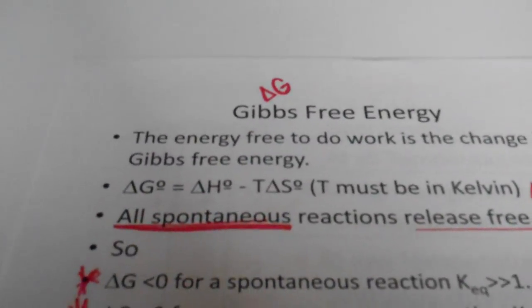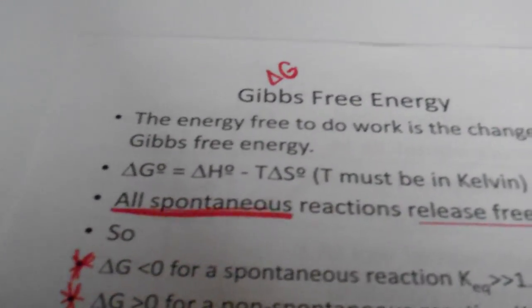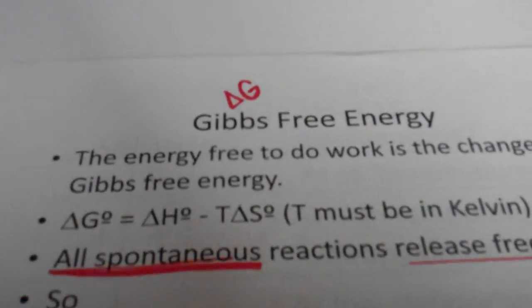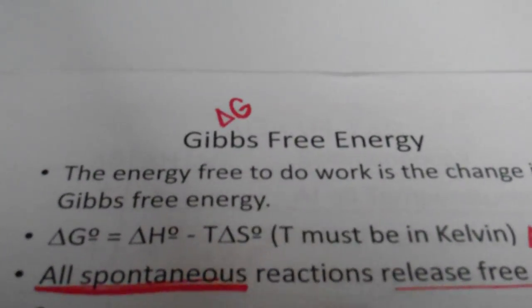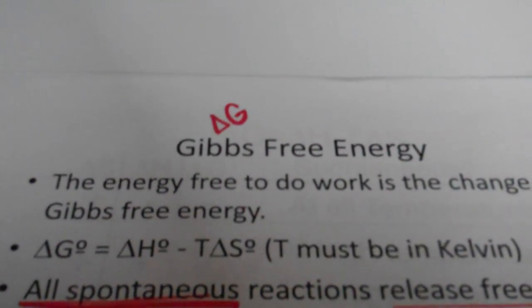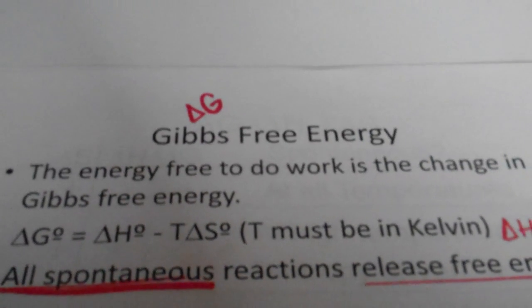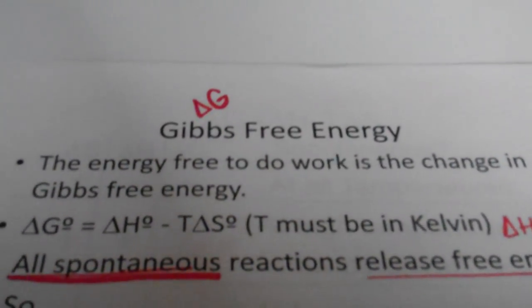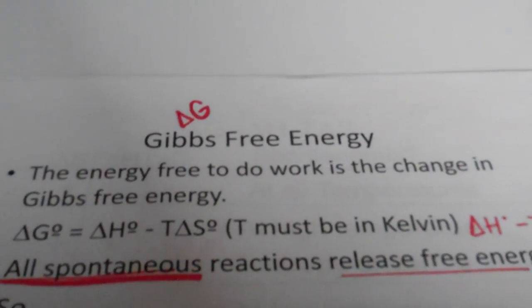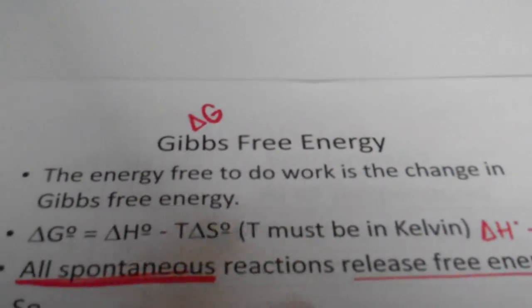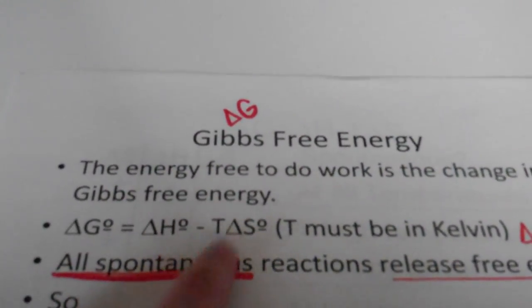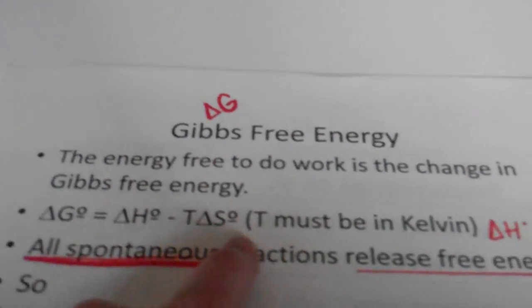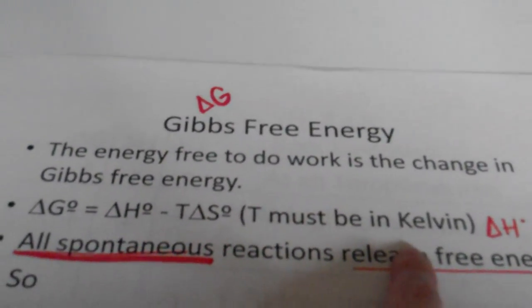The way we get this is we actually get an equation to determine if it can be spontaneous or not. This is called Gibbs free energy. Gibbs free energy includes our entropy, our enthalpy, and temperature all together. The Gibbs free energy is the energy available to do work. So we have delta G, our Gibbs energy, equals our enthalpy minus the temperature times our entropy. And our temperature must be in Kelvin.